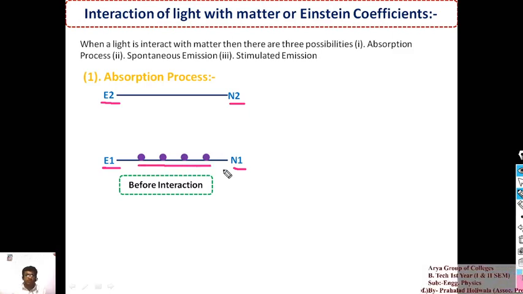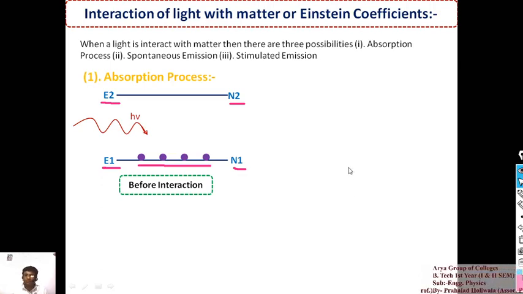If we have such an atomic system, all electrons are in the ground state. When a photon is incident on such an atomic system, a photon of energy h nu is incident on the system. The ground state electron can absorb this incoming photon.